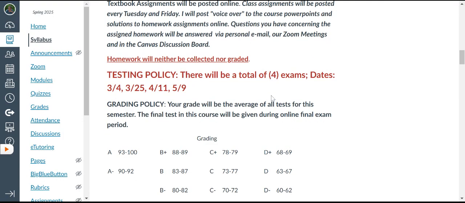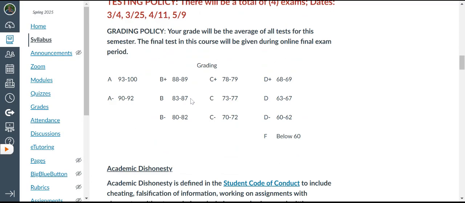Testing policy is 4 exams. They all count the same percentage, 25%. And I've actually given you the dates. In most cases, I allow you a good 75 minutes to complete the exams. But we'll talk about that when we get there.